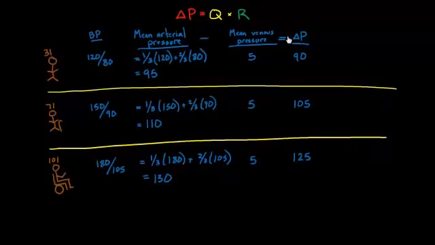Now let me change colors to figure out my Q, my flow. And right now I have, let's say, a stroke volume. I'll write it up here. Stroke volume, meaning each time my heart beats, about 70 milliliters of blood go out to the rest of the body. And that's based on the fact that I'm about 70 kilos. And my heart rate is about 70, very relaxed heart rate.